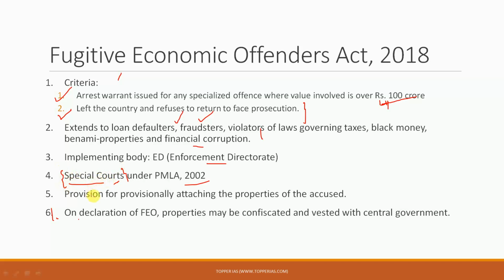Next, what is important is the provision of attaching the properties of the accused. This is something new. Previously, this was not a provision under any particular act. Now, if a person has been declared a fugitive economic offender, his property will be provisionally attached. So this is what is important. Next, on the declaration of the fugitive economic offender, property may also get confiscated and vested with the central government. It can also be sold. So this is what you need to know about the Fugitive Economic Offenders Act.